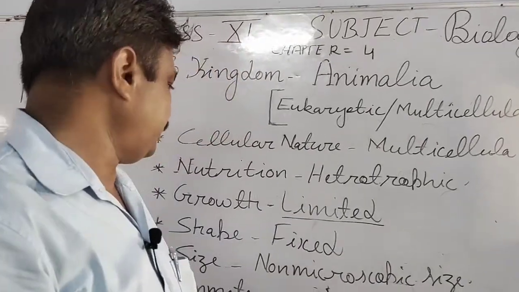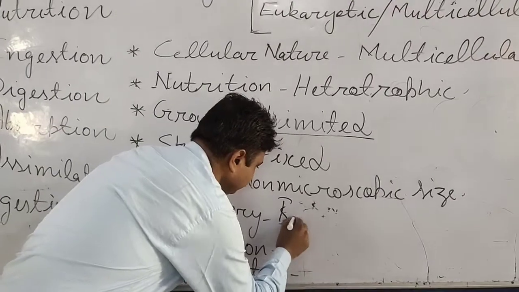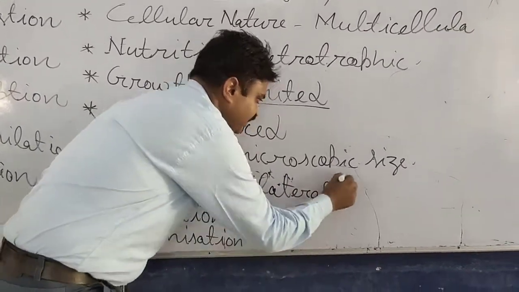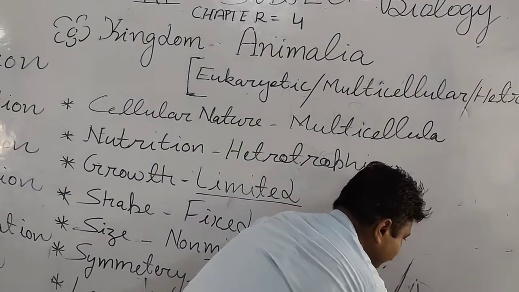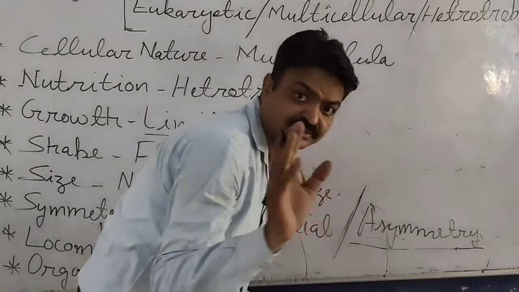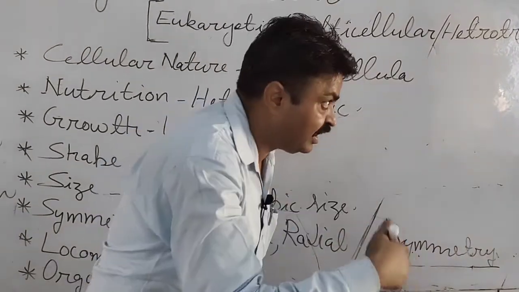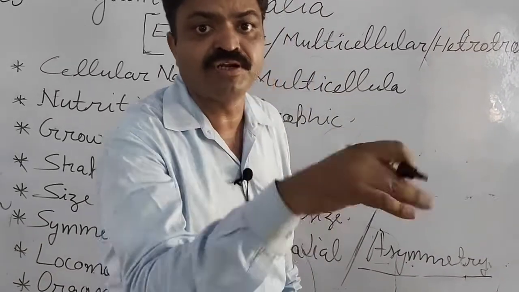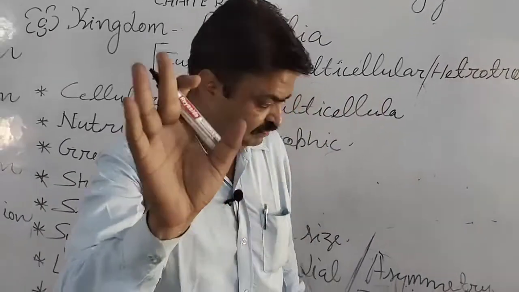So you write here bilateral symmetry, radial symmetry. In the asymmetrical, there are some animals that don't have symmetry. So we can say that they are known as asymmetrical, means we can't divide their body into two equal parts or more than two equal parts.